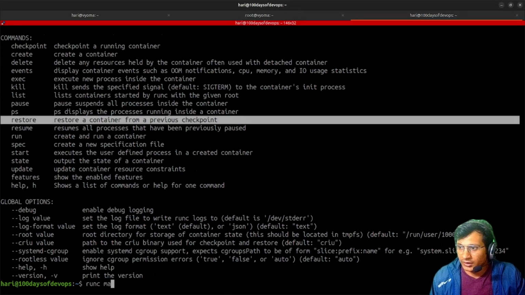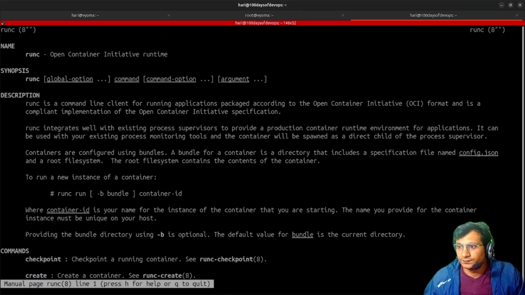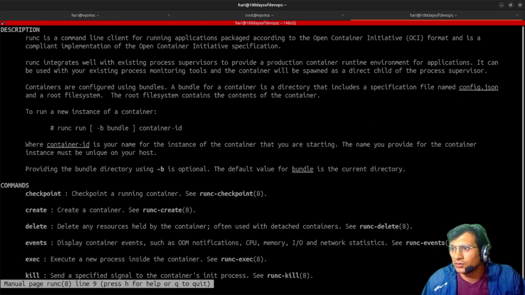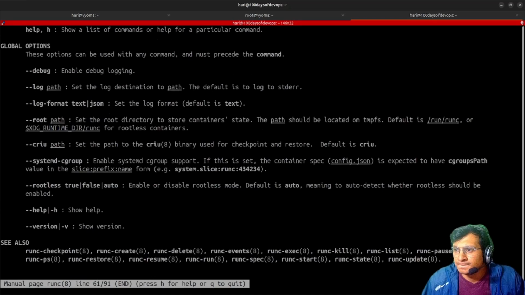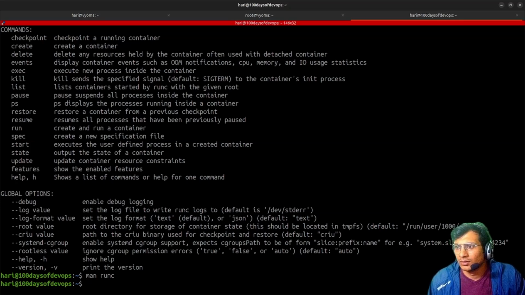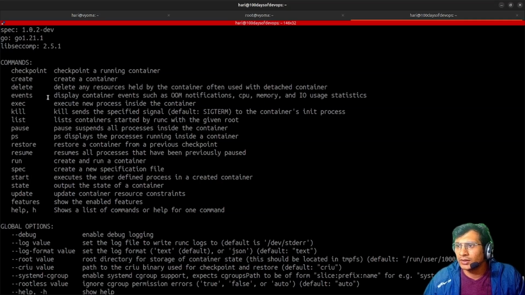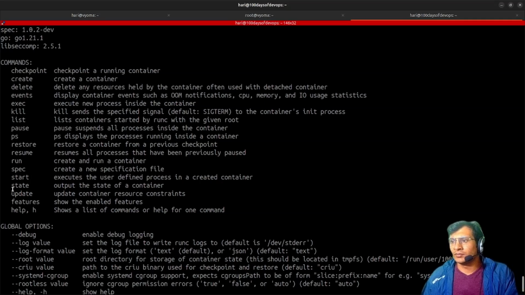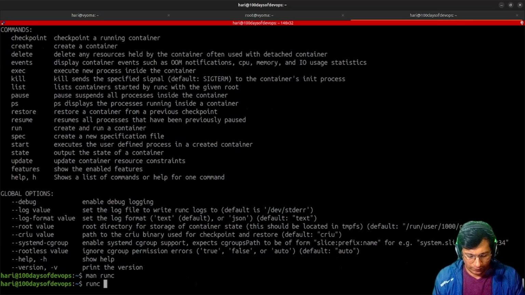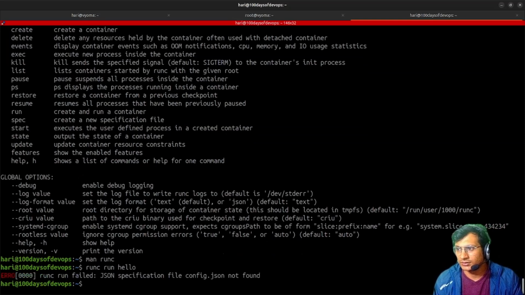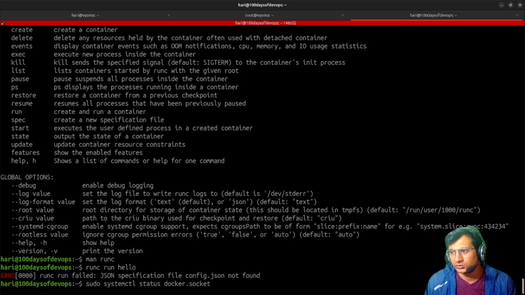We already have this man page. Runc run bundle runs a new instance of a container. Let's just run it. Runc has kill, execute, create, delete. I don't think it will start; execute runs a user-defined process in a created container. Runc run hello. Okay, runc failed: config.json not found. So there are multiple different things that run behind this, and runc is also not working.